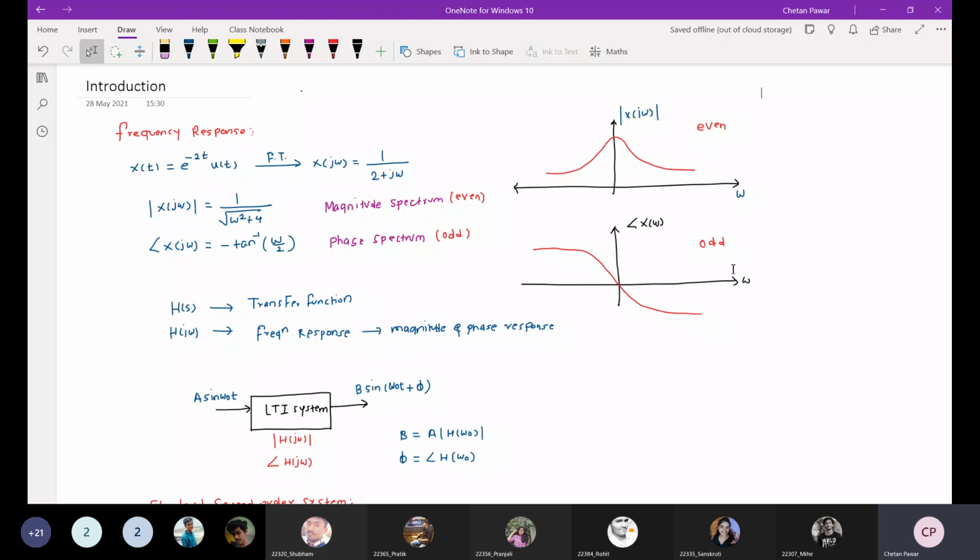Okay. How much time it will take to reach the steady state value, or is there any oscillations in the output? That way, time response parameters indicate about the control system. So what is the need of frequency response? Can anyone tell me about frequency response analysis? Why do we do the frequency response analysis? Have you done this analysis?